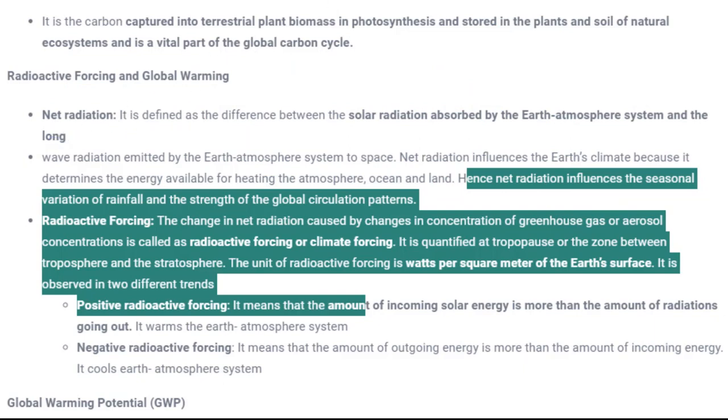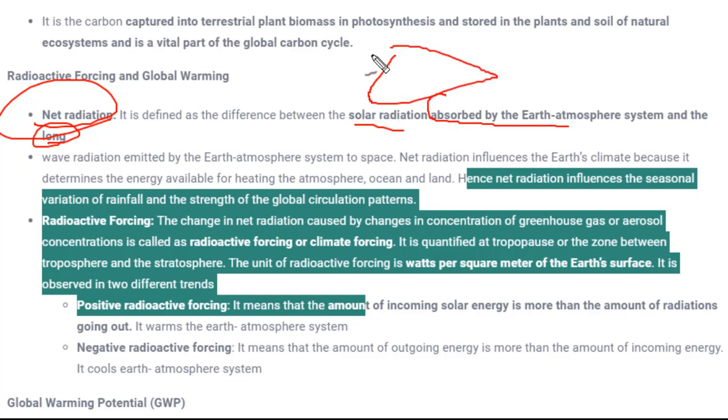Now what is net radiation? In this case, net radiation would be the solar radiation absorbed by the earth's atmosphere system and the outgoing long-wave radiation. Or else you can simply understand it as the radiation which is striking the Earth's surface and the radiation moving out of the Earth's surface. The difference between this radiation would be called net radiation.